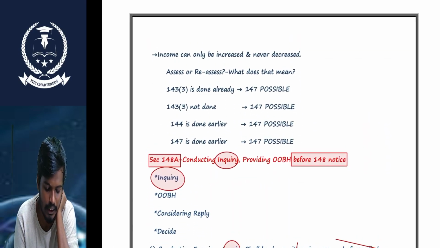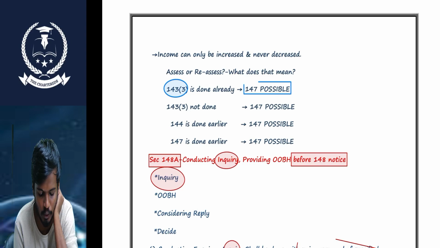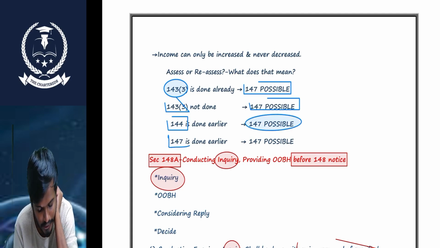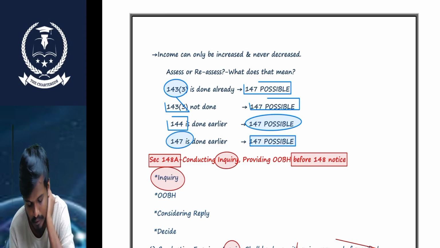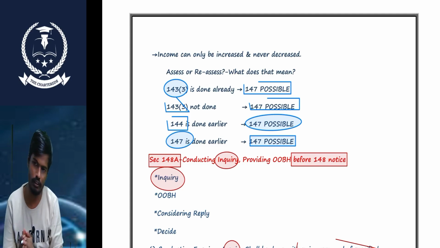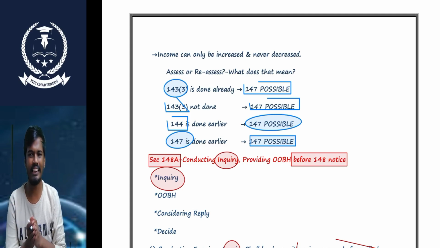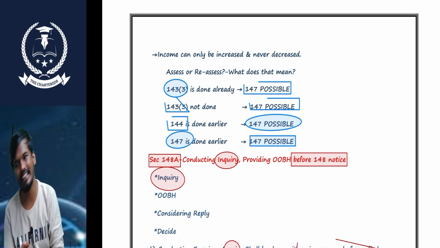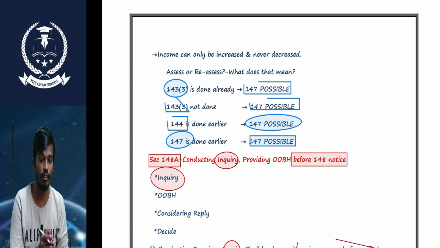If I have already done the 143(3) assessment, again 147 is possible. If 143 is done, 147 is possible. If 144 is done, 147 is possible. If 147 is already done, again 147 is possible. Simply, if any assessment is already done, I can reassess the income under 147.